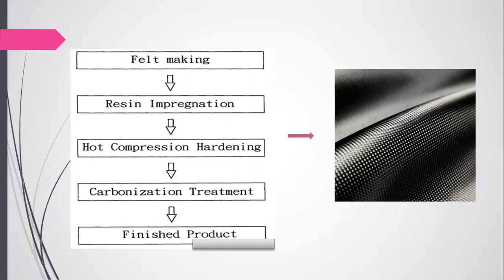After that comes the carbonization treatment. In this process, carbon atoms come closer and bond together very strongly, and this happens at a temperature of 1000 to 1500 degrees centigrade. Then we find our finished product, carbon fiber.